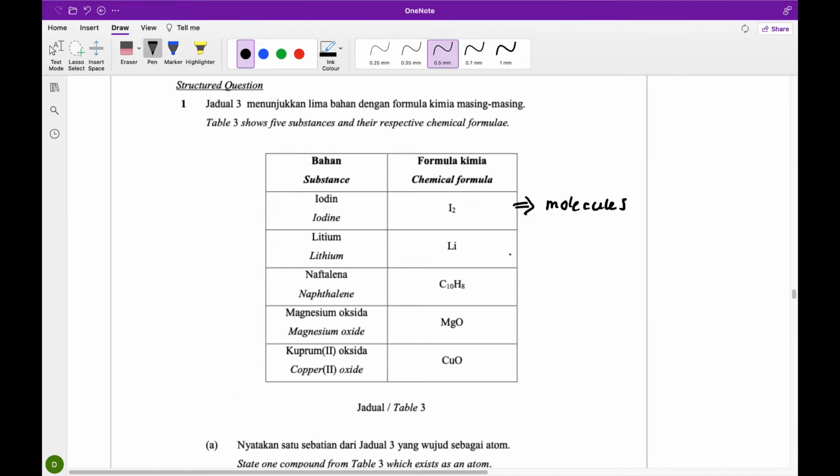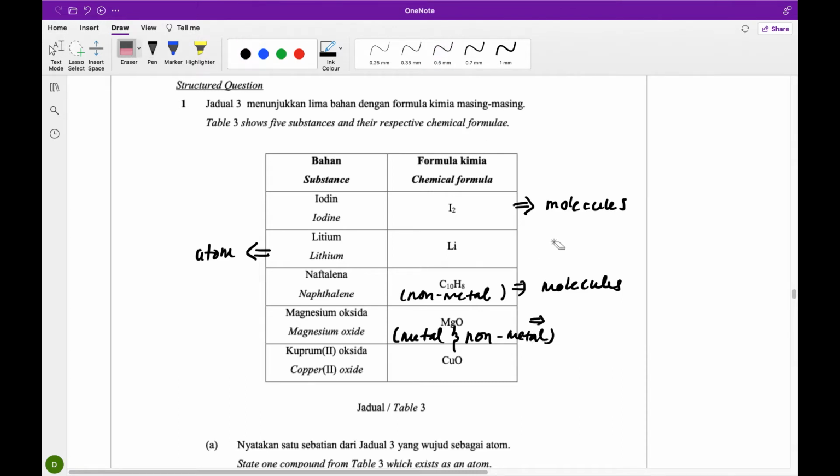Lithium is a metal, so it's in the form of atom. Naphthalene is a combination of non-metal elements, so it exists in the form of molecules. Magnesium oxide is a combination of metal and non-metal element, so it will be in the form of ions. It's an ionic compound, ions.